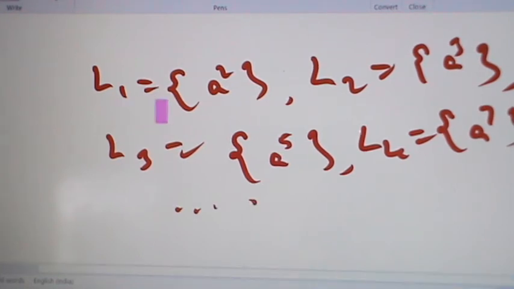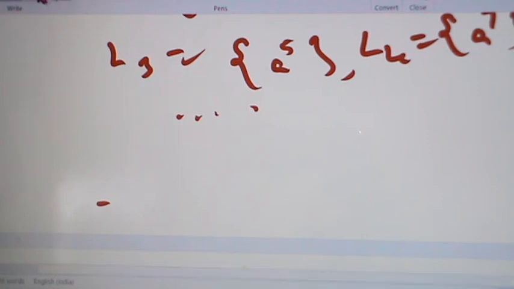Now take L1. L1 equals the set a square. This set contains only one element, so this is a finite set. So this is regular because every finite set is regular. So L1 is regular. In the same way, L1, L2, L3, L4 and so on are regular. All are regular sets.